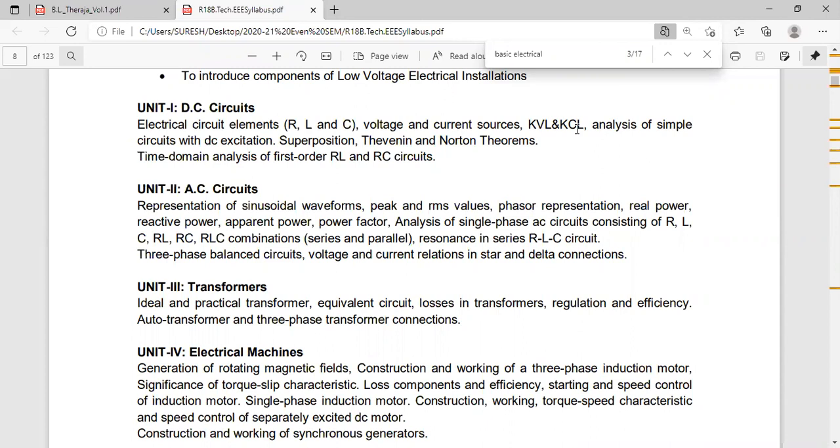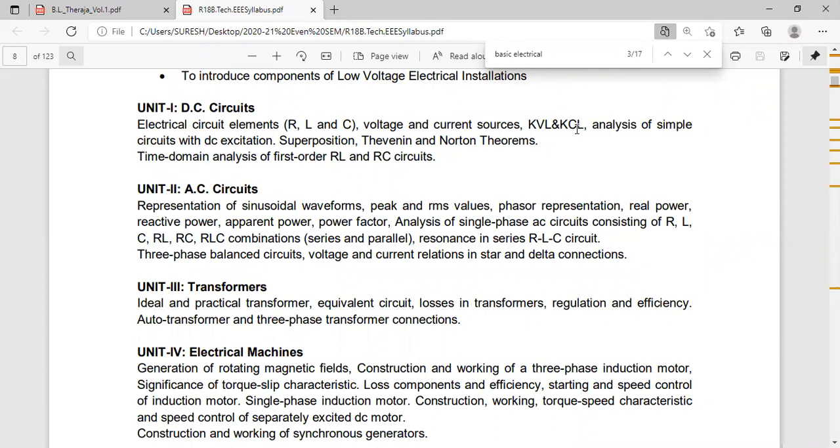Okay, for KVL, what will you explain as an example? We'll take one mesh analysis problem. In mesh analysis, we'll apply KVL. In nodal analysis, what will we apply? KCL. Okay, we can take examples and explain. And definitions we have to write for KCL and KVL.